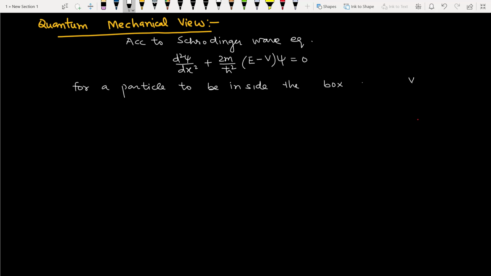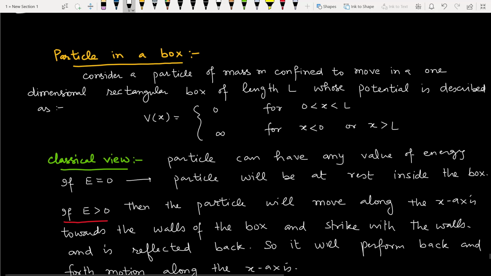So long as the particle is inside the box, potential is 0.